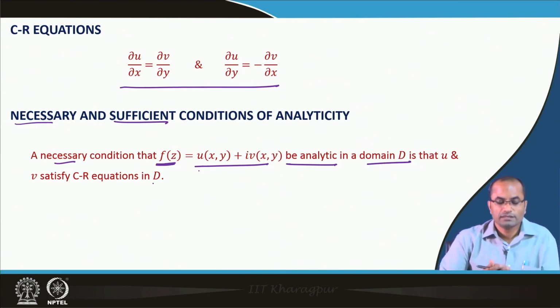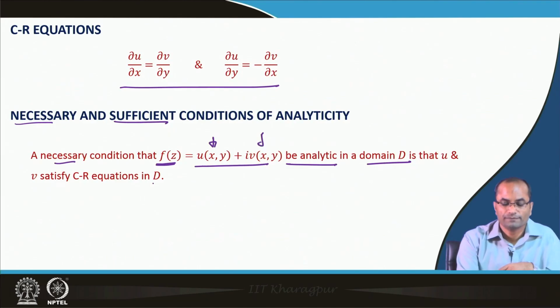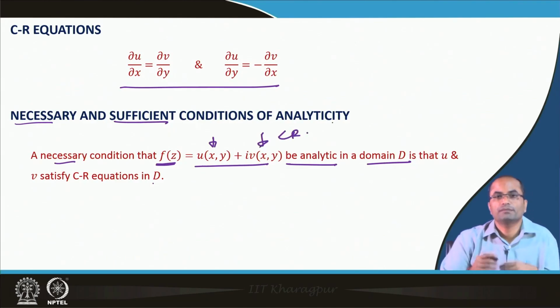So, the necessary condition for differentiability, or for analyticity in a domain D, is that u and v must satisfy the CR equations. They must satisfy the CR equations, otherwise this function is not going to be analytic. This is what the necessary condition means. So, this condition will be very useful to prove that a given function is not differentiable or not analytic.